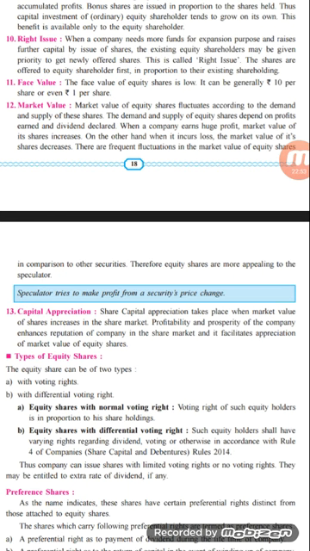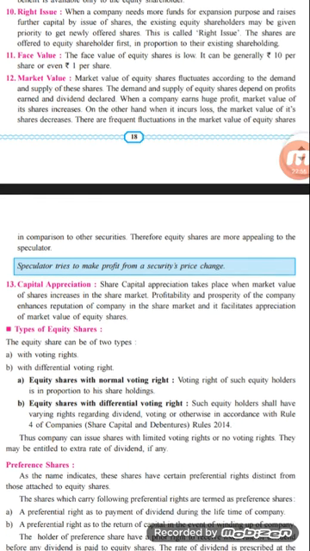The 12th point is the market value. The market value of an equity share fluctuates according to the demand and supply of the share. Now why will the market value of the share fluctuate? Because it depends upon the performance of the company. If the performance of the company is good, then the market value of the share will be very high, because on the basis of the performance there will be an appreciation in the value of the shares in the market. So if there is an appreciation in the value of shares, then the demand for the shares of such a company will be very high.